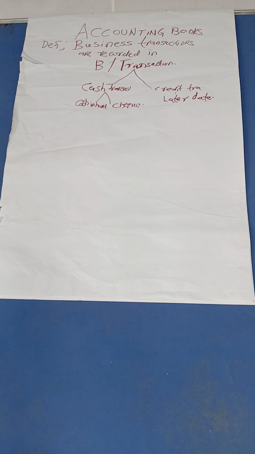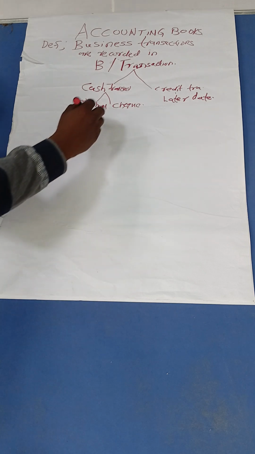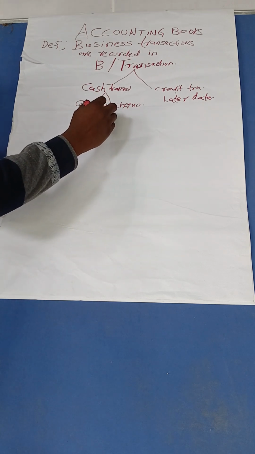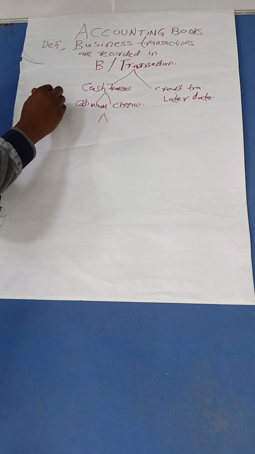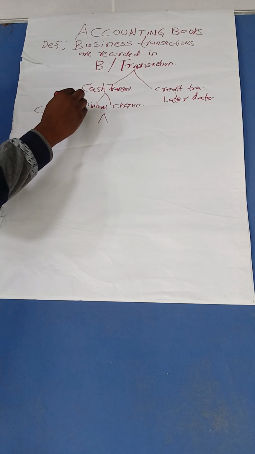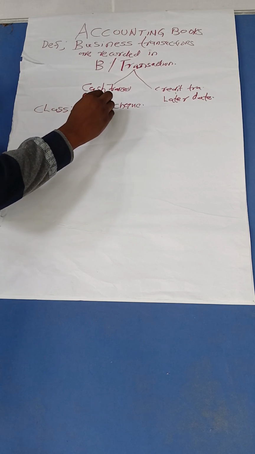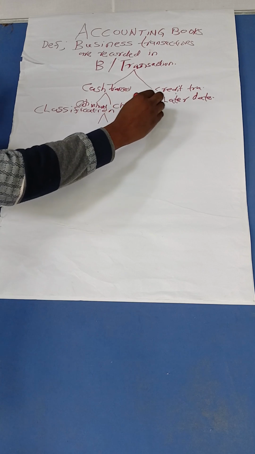Now, accounting books are categorized into two. This is the classification of accounting books.